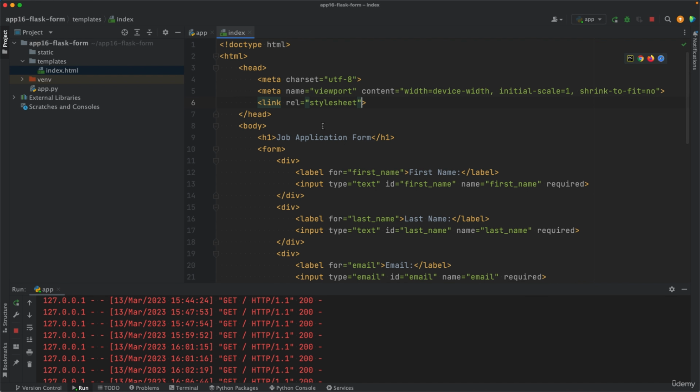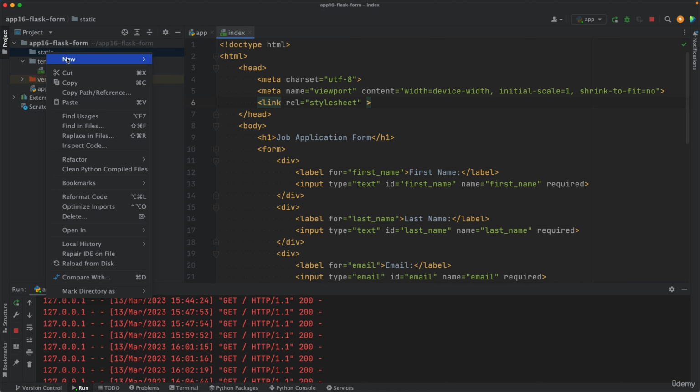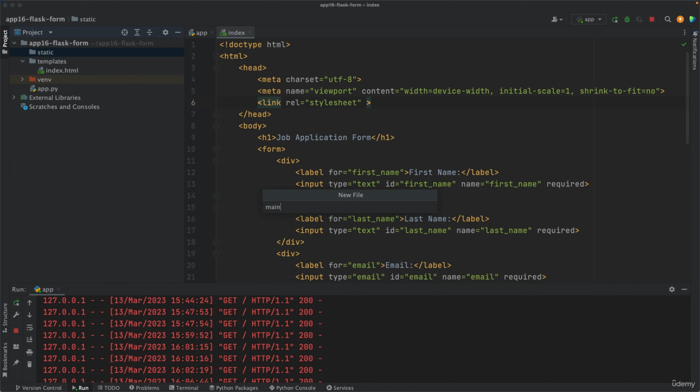stylesheet. So we want to specify where the style sheet is located. The style sheet should be a file which contains CSS code. You can put that file inside static here. So create a file and say something like main.css, but we don't want to do that. We want to use a remote file which has been written already.